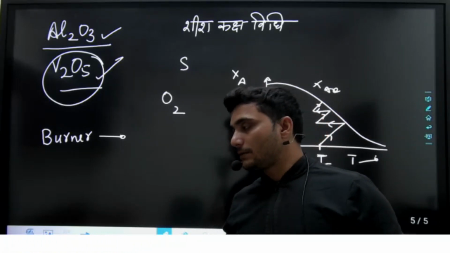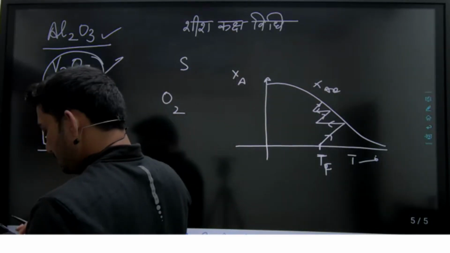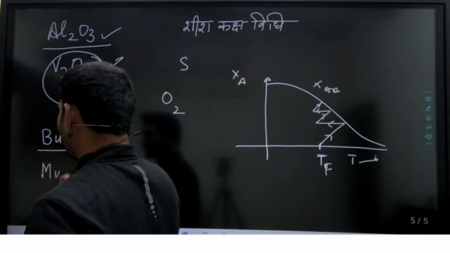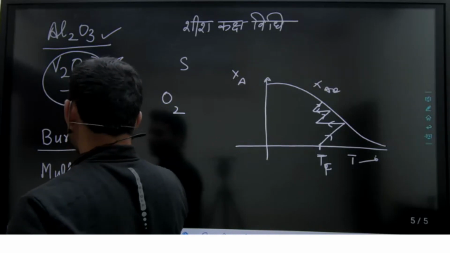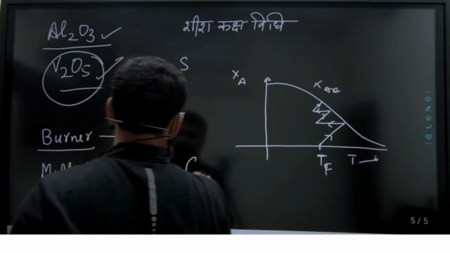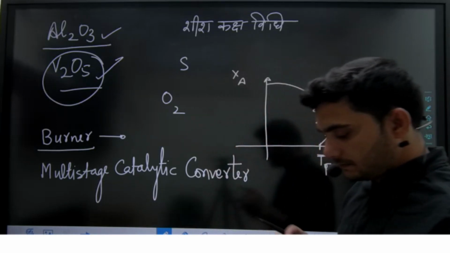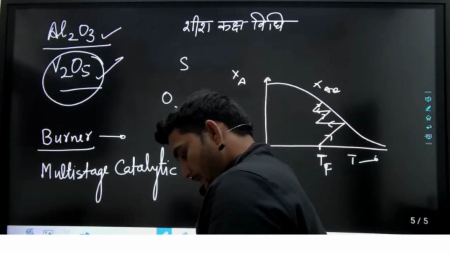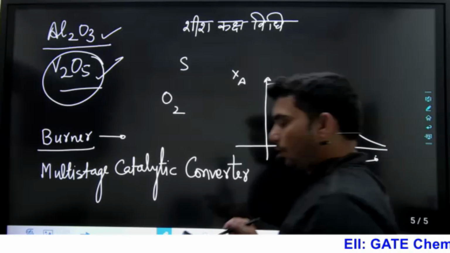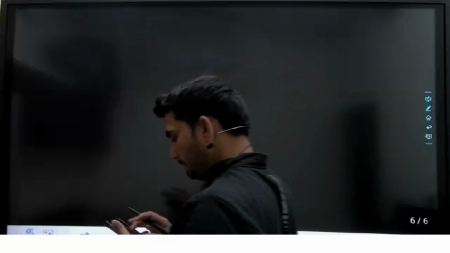Are you finding it or not? So first the burner, then the multi-stage or double stage catalytic converter. In the catalytic converter, sulfur dioxide will convert into sulfur trioxide. After that, what are you finding? Sulfur trioxide plus H2O. Let's see in the next step in the PFD diagram.